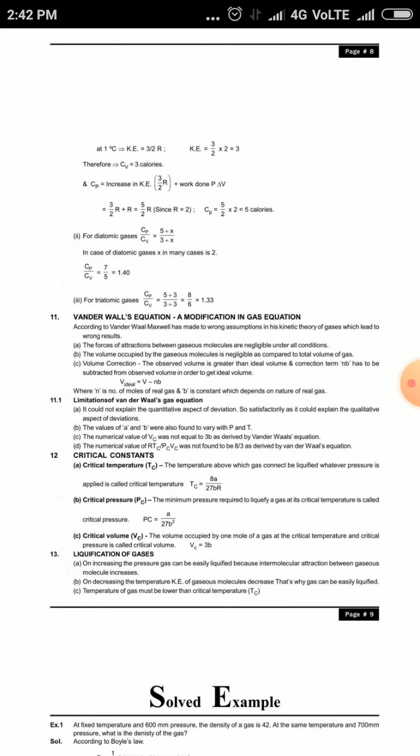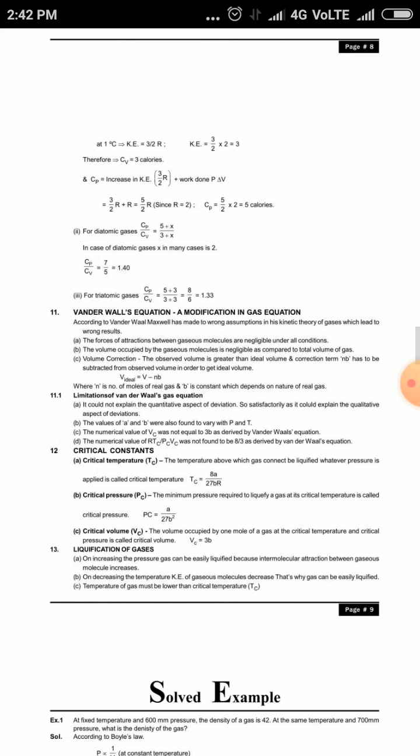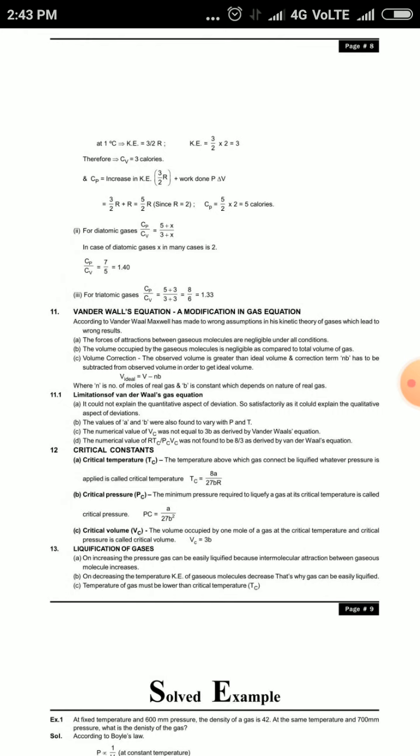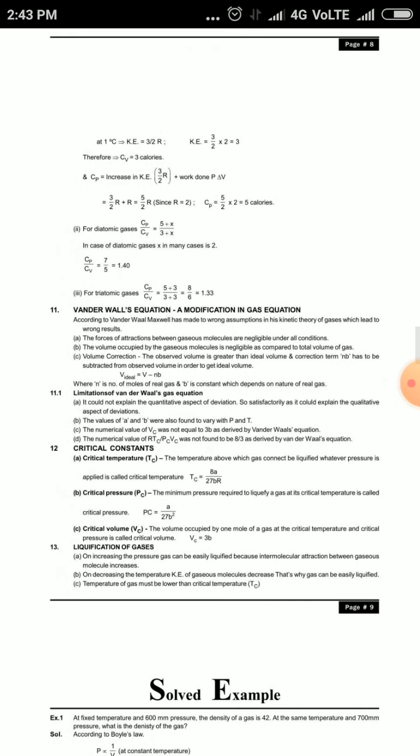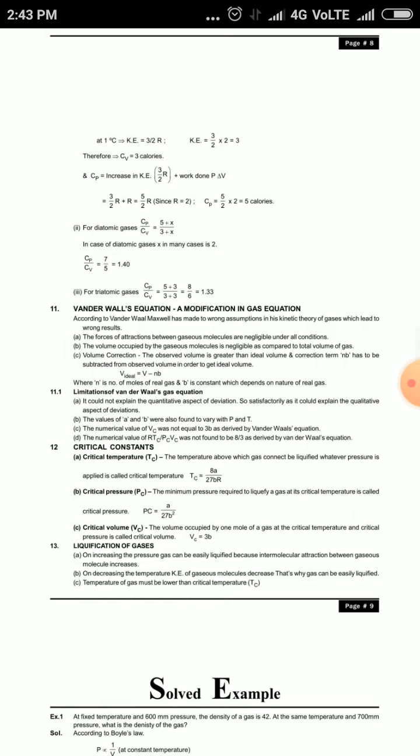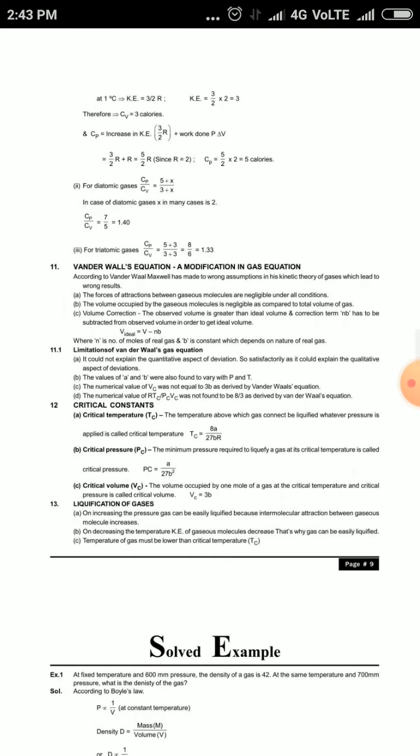So, volume correction: the observed volume is greater than the ideal volume, and the correction term nb has to be subtracted from the observed volume in order to get the ideal volume. So V ideal is equal to V minus nb, where n is the number of moles of real gas and b is a constant which depends on the nature of the real gas.